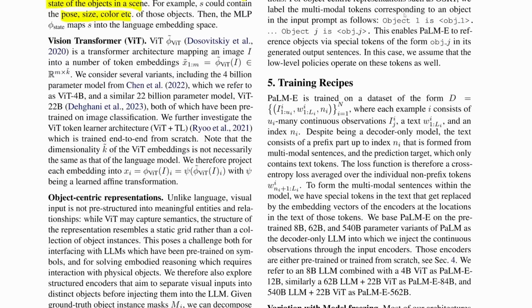The next thing they do is have a vision transformer. A vision transformer is exactly what it sounds like. It is a transformer for vision. Specifically, they have some pre-trained models they use here. One is ViT 4 billion, so it's a vision transformer model with 4 billion parameters. And they also have a 22 billion variant. And then there is ViT-TL, which I guess is some other type of vision transformer for specifically learning tokens.